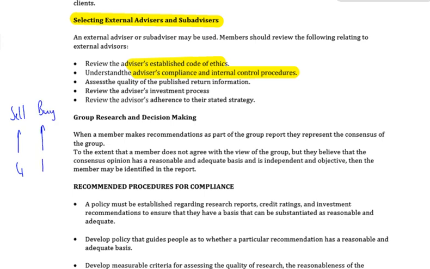So of course the 1 bows to the majority, on the basis that the majority have done proper research, etc., diligence and reasonable basis. And he says, okay, well, listen, I'm part of the group. The majority of the group says sell, so I go along with it. And of course, that would be fine. Mr. or Miss 1 is not in violation because they represent the group. And they've got to go ahead with the consensus of the group.